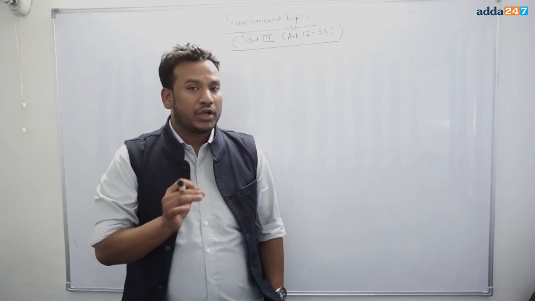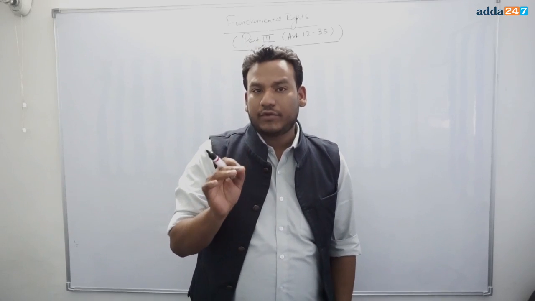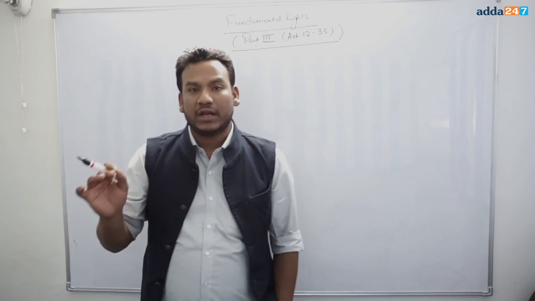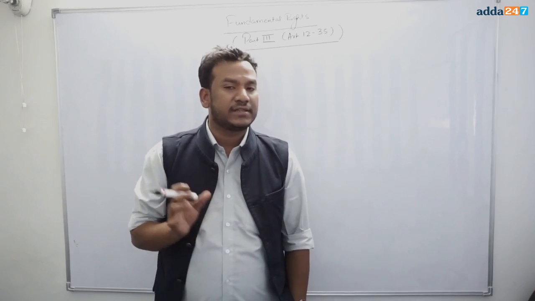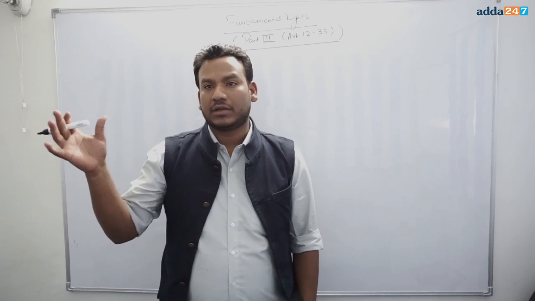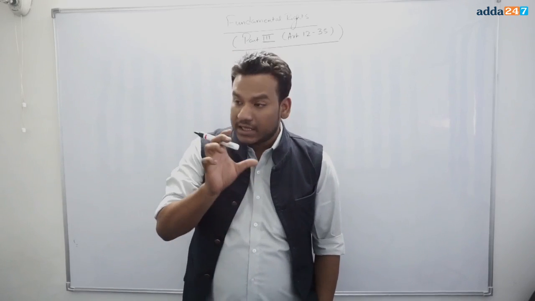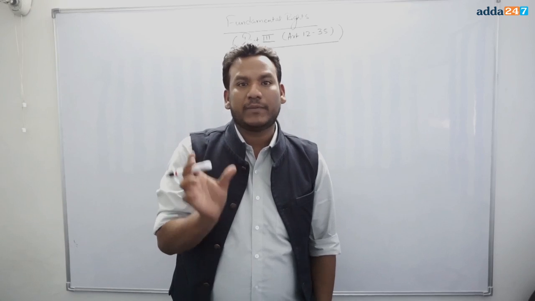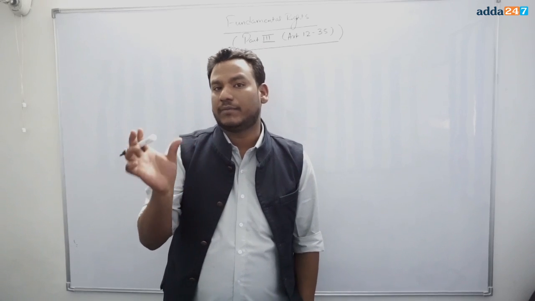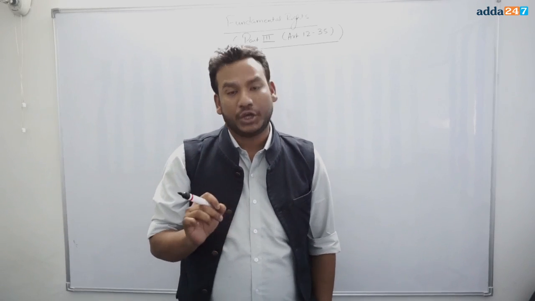Now, you don't have to remember Article number 12 and 13 because they are the introduction part of the fundamental rights, and Article number 33, 34 and 35 are the conclusion part of the fundamental rights. What you have to remember for the fundamental rights is from Article number 14 to Article number 32.